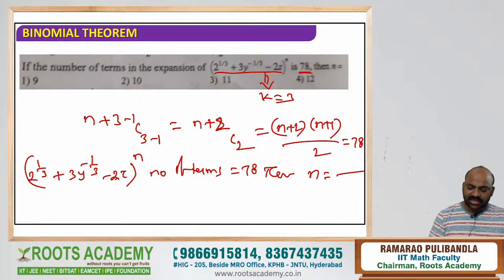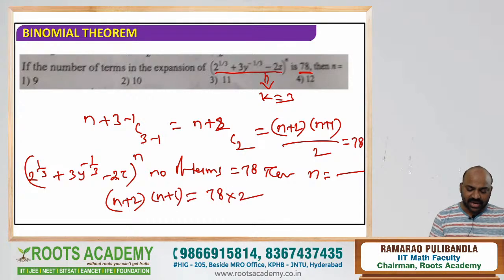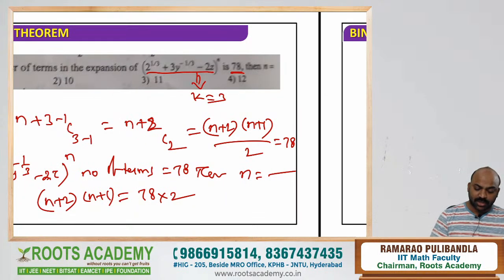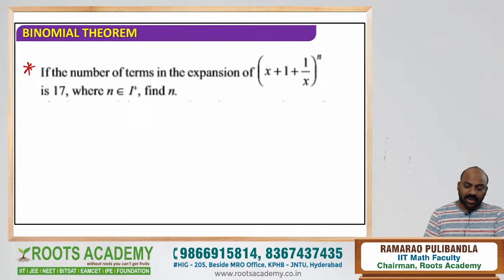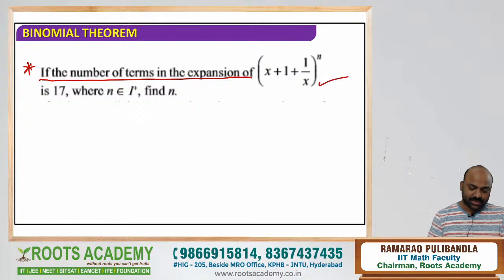So the options they give are 9, 10, 11, 12. If you apply that, (n+2)(n+1) is nothing but 78 into 2. You can just simplify and you can get the answer. That's a very easy question. Move to the next question. The number of terms in the expansion of this is 17, where n belongs to this set. Then n is dash. Wow, super question.